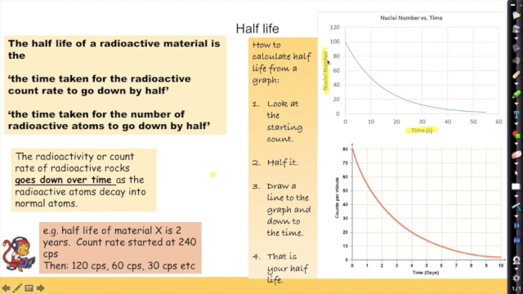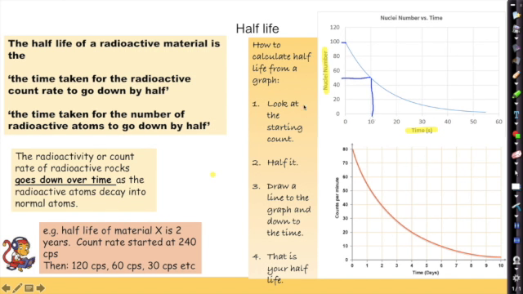If it's the length of time for the nuclei number to go down by half, what we have to do is look and see what our starting number is. Well, that is 100 nuclei, and that's going to go down by half. So we go down halfway, we draw a straight line across to the graph, and then we draw it down from the graph. Now you're going to use a ruler and do it neater than me, but you must show your working with this because there'll be marks for that.